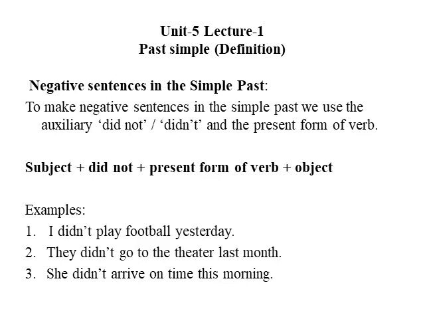They did not go to the theater last month. Here we have added did not, so we are using the present form of the verb go. They did not go. Go is the main verb here. She did not arrive on time this morning. Arrive is the main verb. We are using the present form because we are adding did not. She did not arrive on time this morning. Actually, she was late.